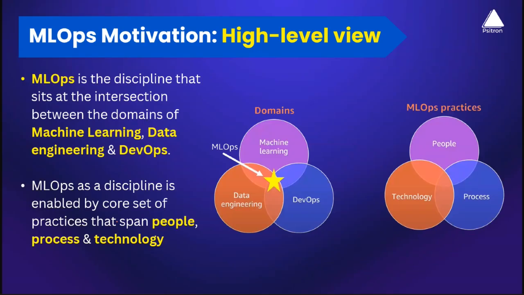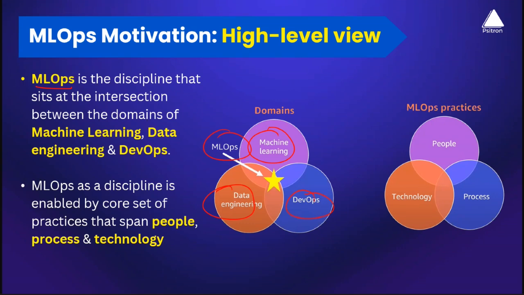MLOps is a discipline that sits at the intersection of various domains within an organization: machine learning, DevOps, and data engineering. When these practices come together, they really drive value for any organization in how they build, deliver, and manage their machine learning models in production.